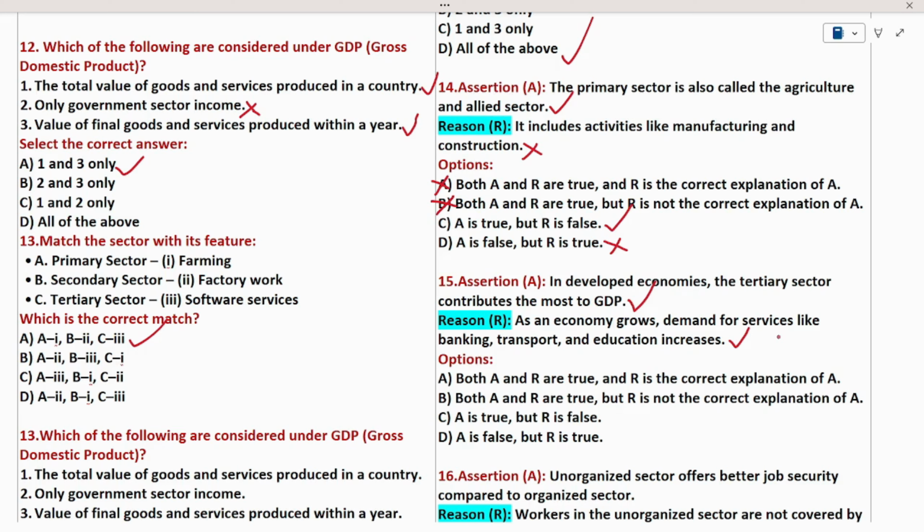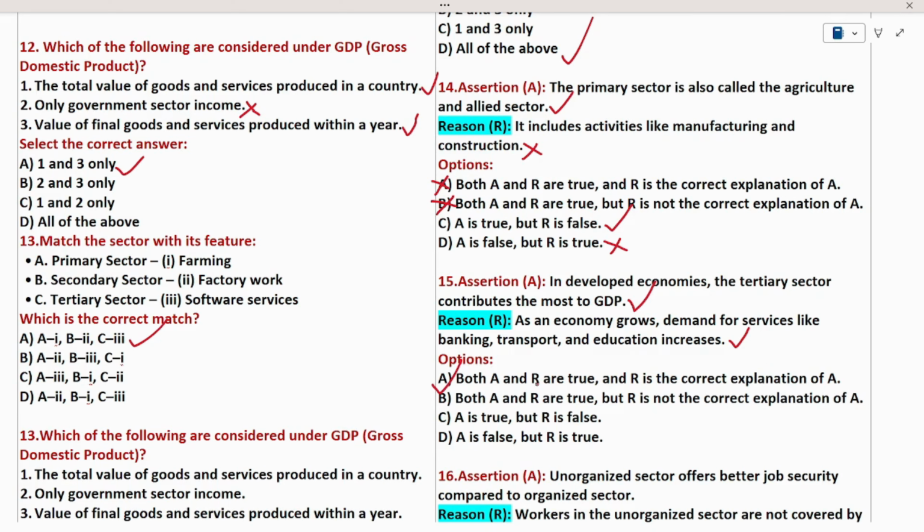We need to check that. See here, the assertion is that in developed economies, the tertiary sector contributes most of the GDP. The assertion is true. The reason statement is that as the economy grows, demand for services like banking, transport, and education increases. Yes, this is the actual reason why a country's economy converts from the primary sector to the tertiary sector: because of the increase in income, and the increase in demand for services like banking, transport, and education. So this is the reason for the conversion from the primary sector to the tertiary sector. This is the actual reason, so the reason is also given correctly. So I can say option A is the appropriate option.